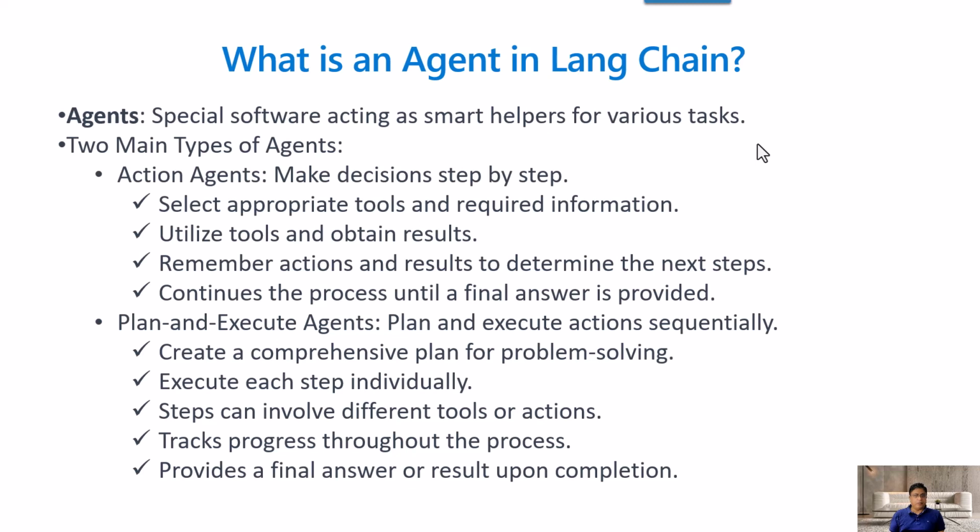It utilizes some tools. It uses these tools to gather information and obtain some results, and it understands what information it gathered from the tool and then determines the next step, and it continues this process end to end.